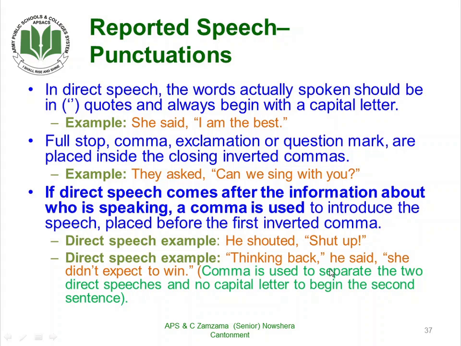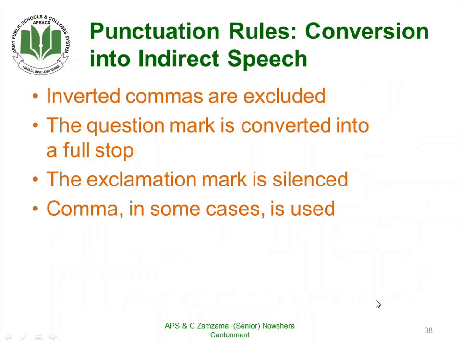But during this sentence we do not need to use a capital letter for the other direct speech, because it is the continuation of the first one. A comma is used to separate the two direct speeches and no capital letter to begin the second sentence. This is how it goes.